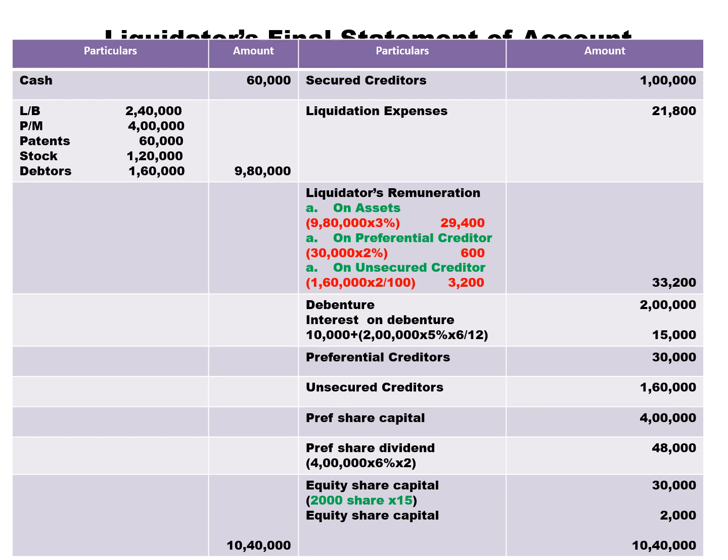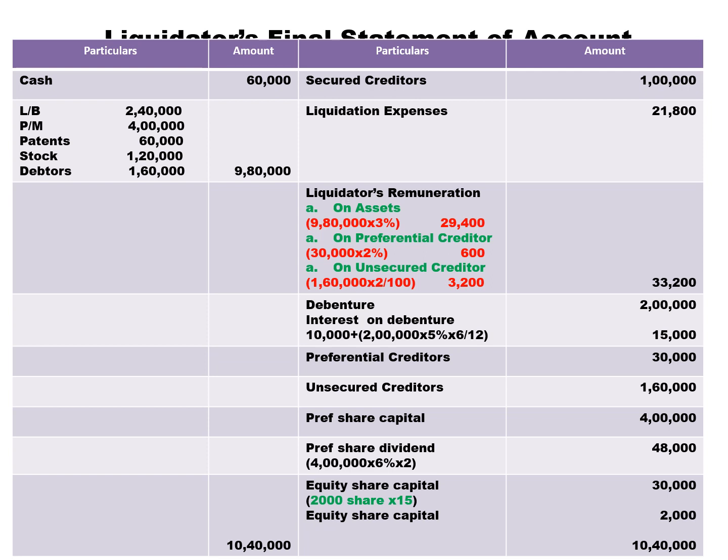Then unsecured creditors. Let us check whether there is enough money to pay unsecured creditors. Let us do a simple rough calculation. Take a calculator. Total assets realized 9,80,000 plus cash 60,000 minus secured creditors 1 lakh minus liquidation expenses